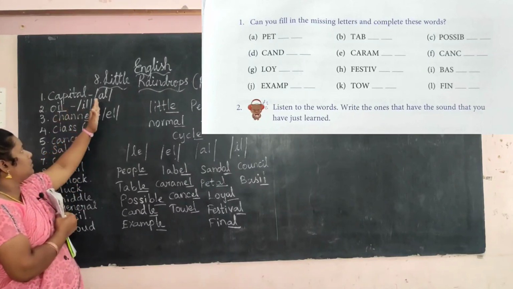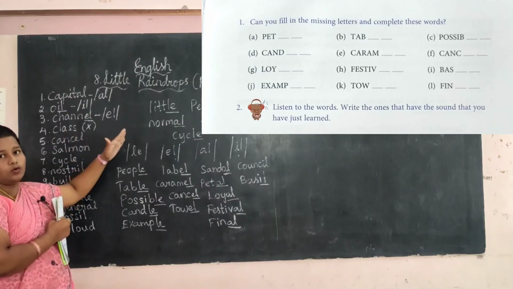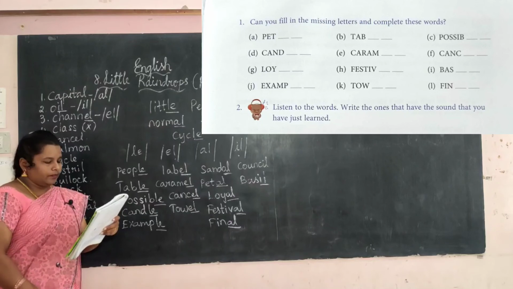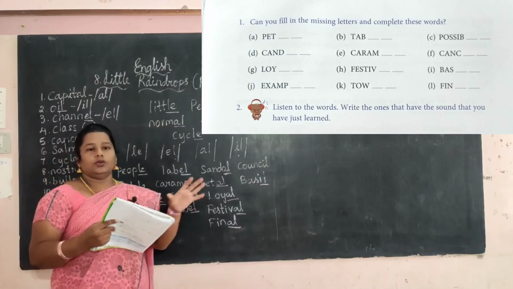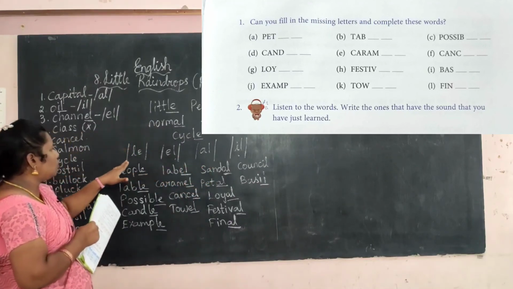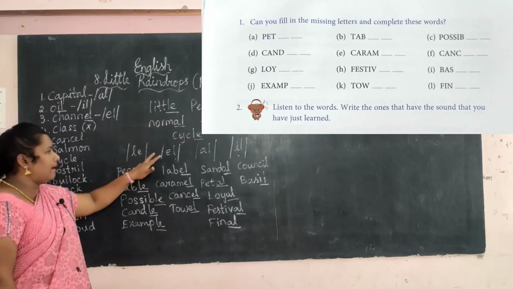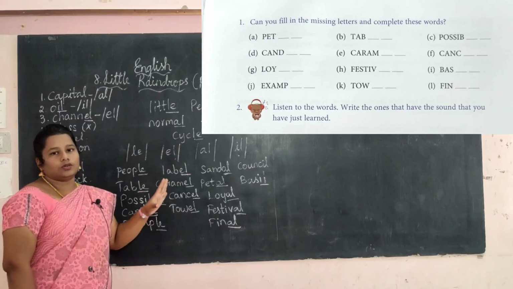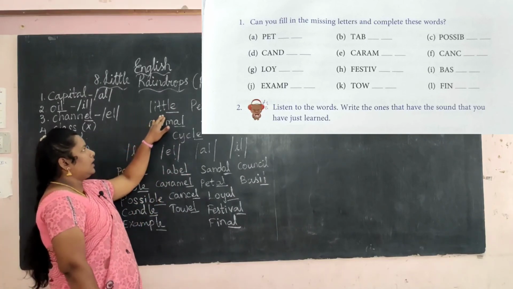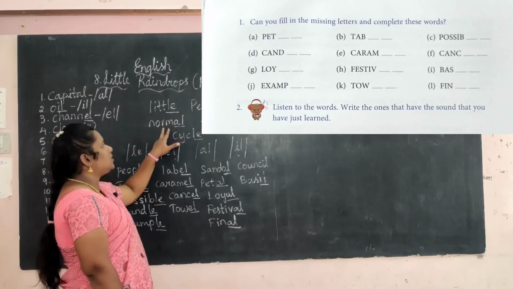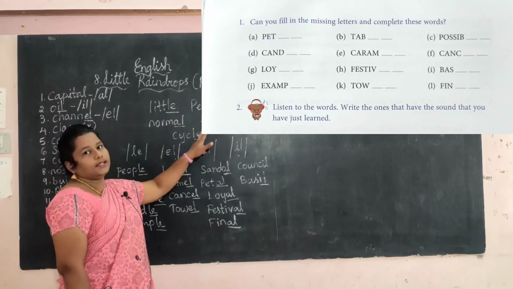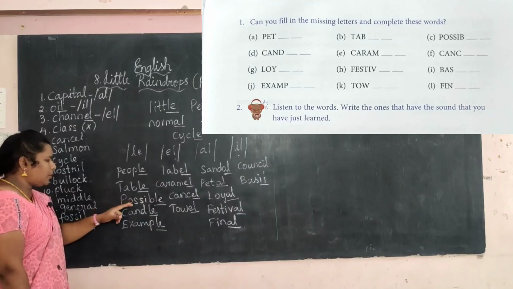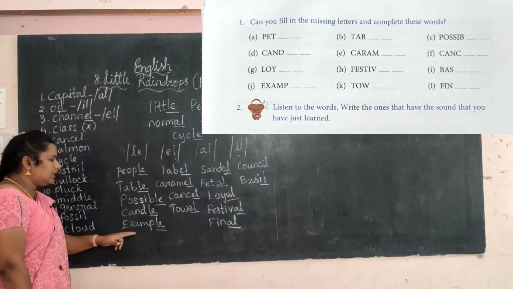If the sound is coming, you want to split the sound and write it at the side. Okay, this is your homework. You learned about the sounds. What are the sounds? LE, EL, AL, IL. These sounds we learned today. What are the words we learned? Little, pencil, normal, tunnel, cycle, and also people, table, possible, candle, example.